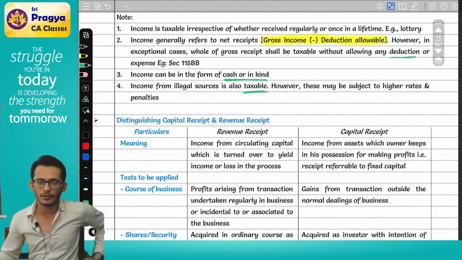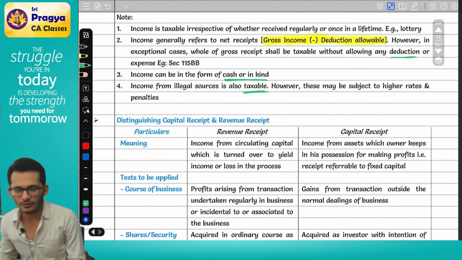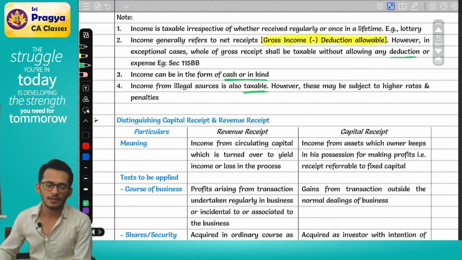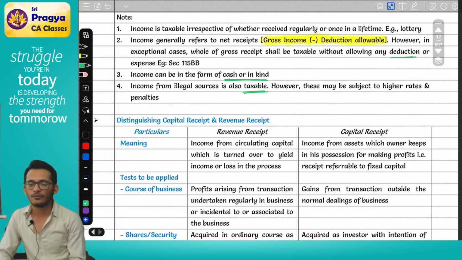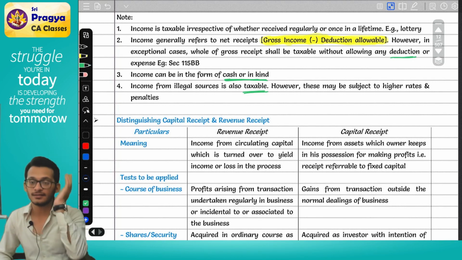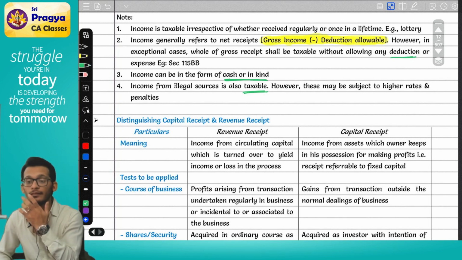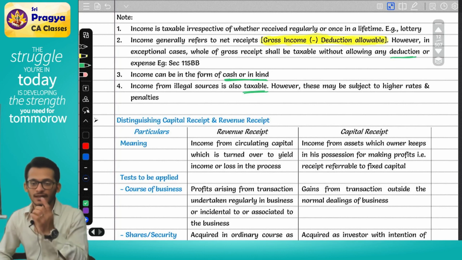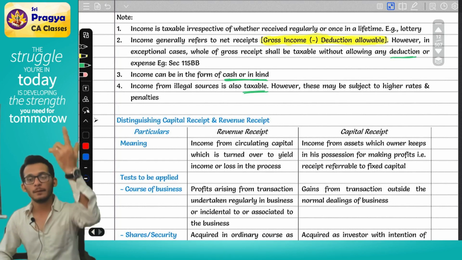The moment it is found out, it is taxable. The only thing to be kept in mind is, if it is an illegal income from Indian assets, income tax will take tax. If it is an illegal income from foreign assets, it is not income tax who will take tax, it is the Black Money Act which will take tax.